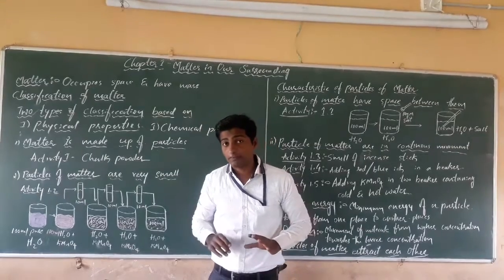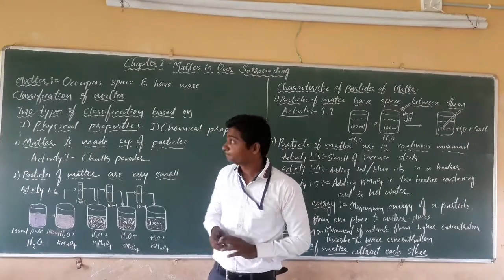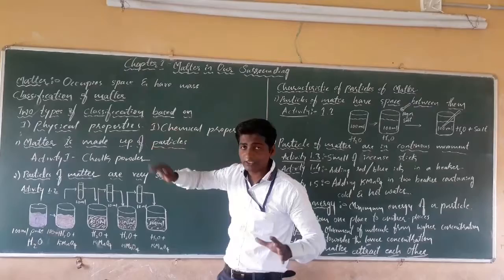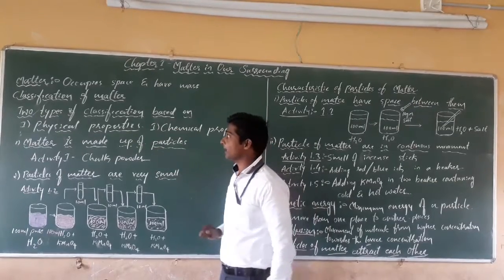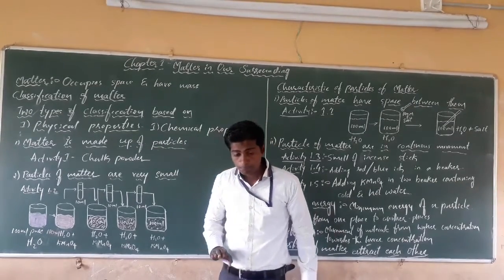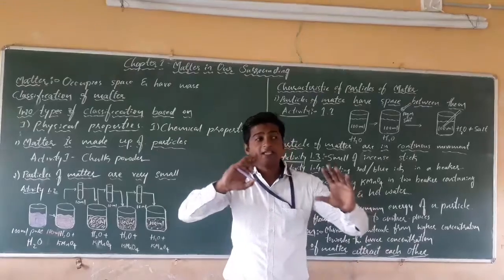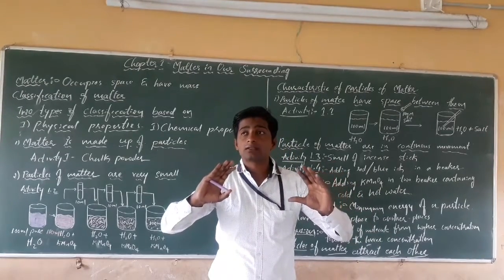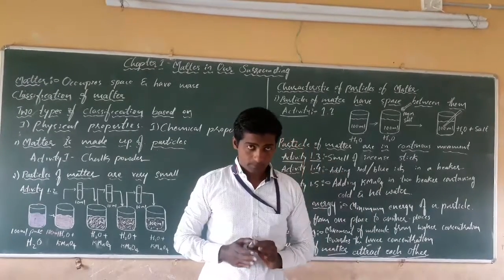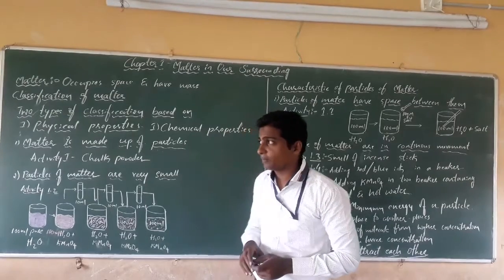Matter is present in different forms: solid, liquid, and gas, that we have studied. Matter is a substance which occupies space and has mass. Next, different scientists came and gave ideas or views and classification of matter.